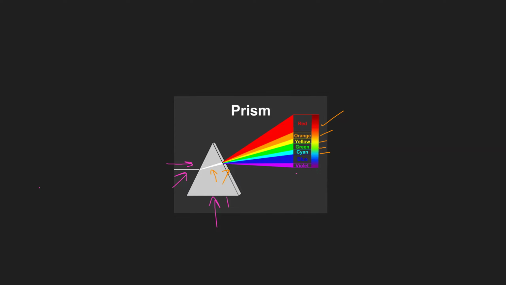Okay, now what if these colors are contained in the light? What is the effect of these colors? The effect of these colors is how we see objects around us. How do we see objects around us?